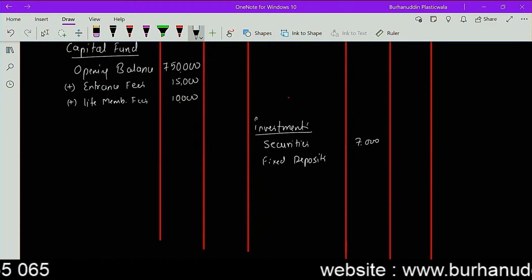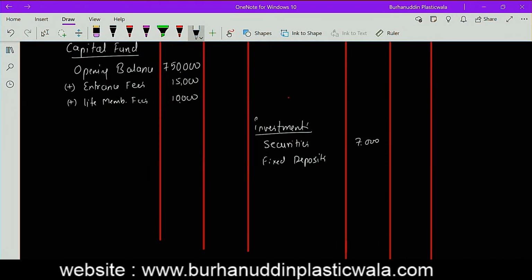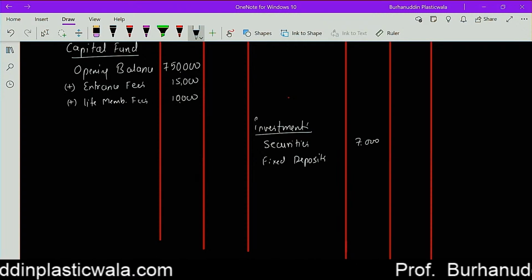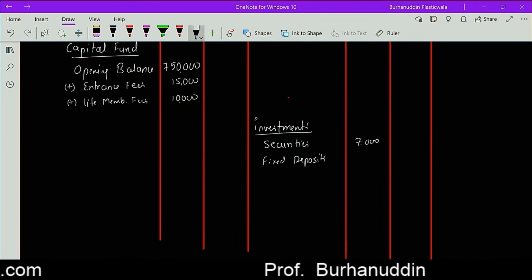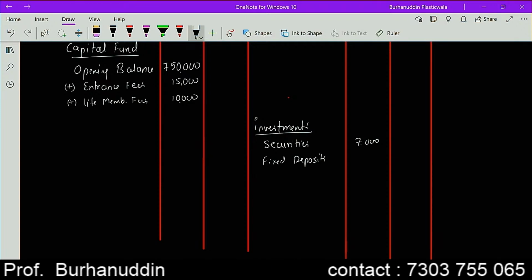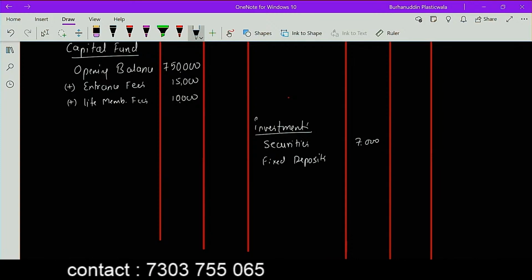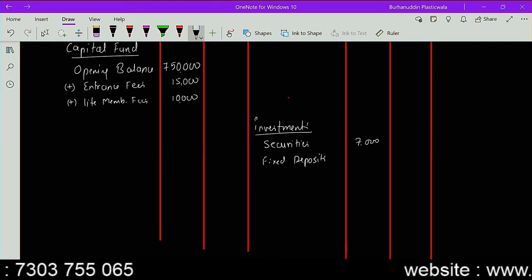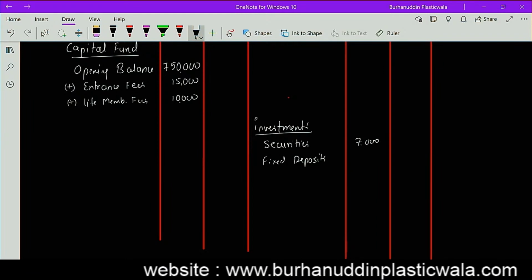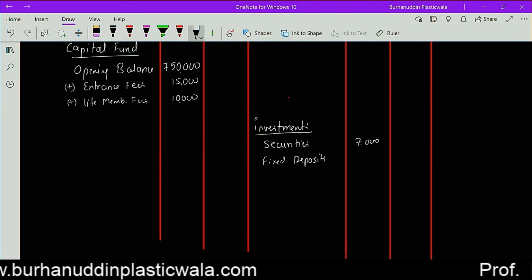But keep in mind, this beginning and ending concept creates a problem sometimes, when you have an adjustment on it. So just look in the adjustment. If the question is specifically telling you that this expense is being paid for the last year, do not assume it to be of the current year. अगर वो बोलता है कि लास्ट ईयर का है तो आप लास्ट ईयर समझो उसको. If the question is specifically telling you that this expense is of the last year, then assume it of the last year, क्योंकि वो बोल रहा है अपने को.